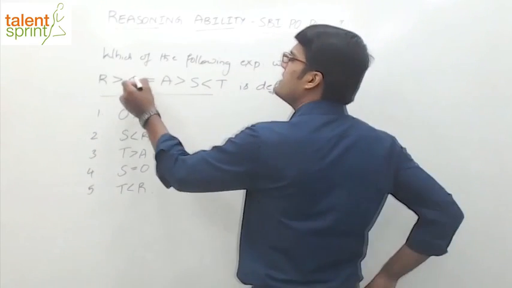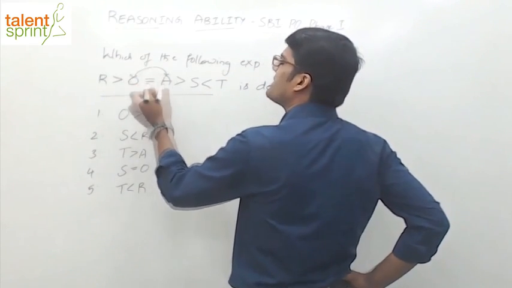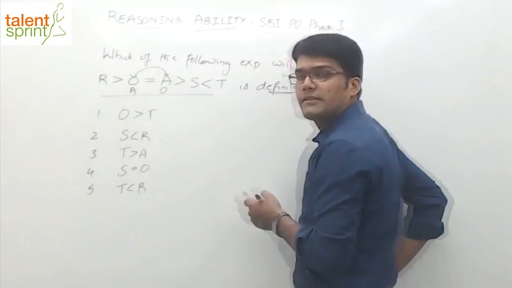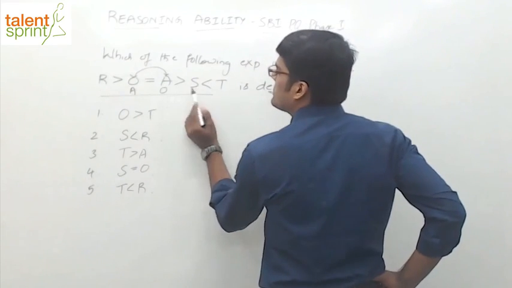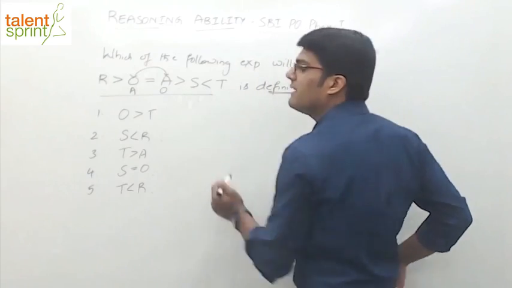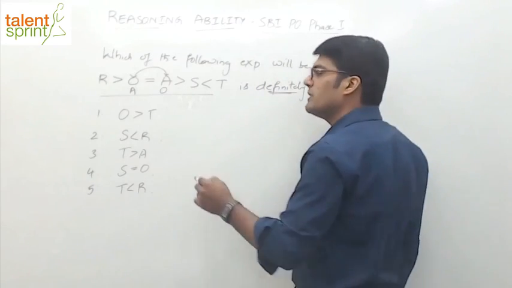See, the point is O is equal to A. When we have such a case, O and A can be interchanged. So I can write A here and take O this place. So if you compare O with T, what do we see? O greater than S, less than T. Dissimilar inequalities. Rule number 3 says when there are dissimilar inequalities, the two variables cannot be compared.